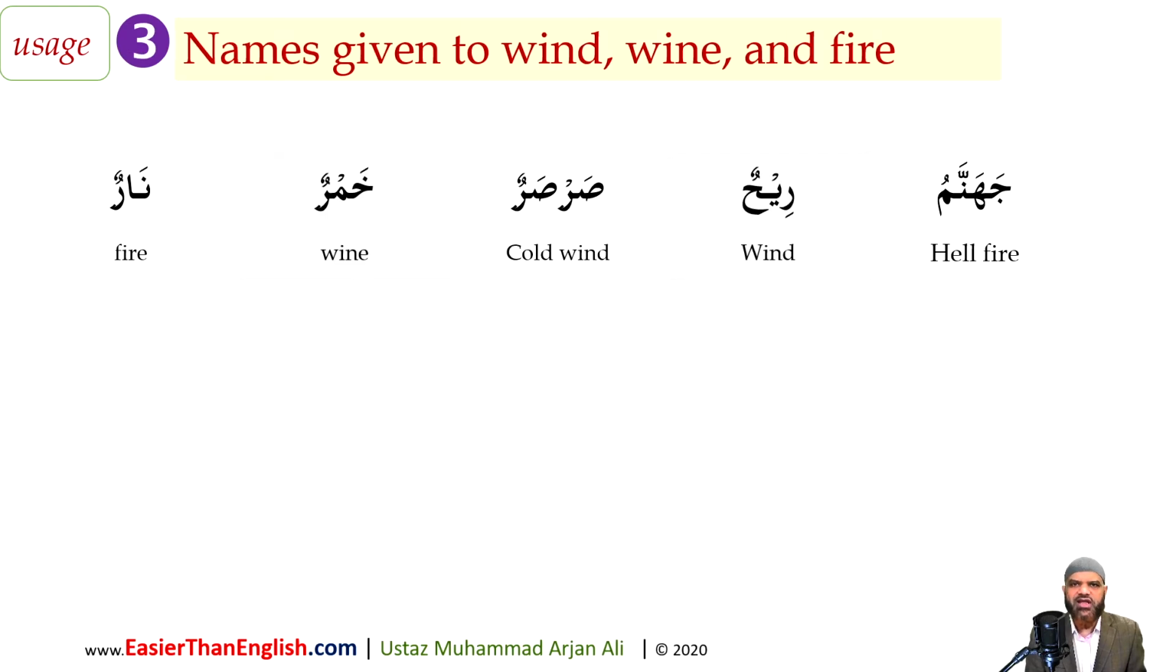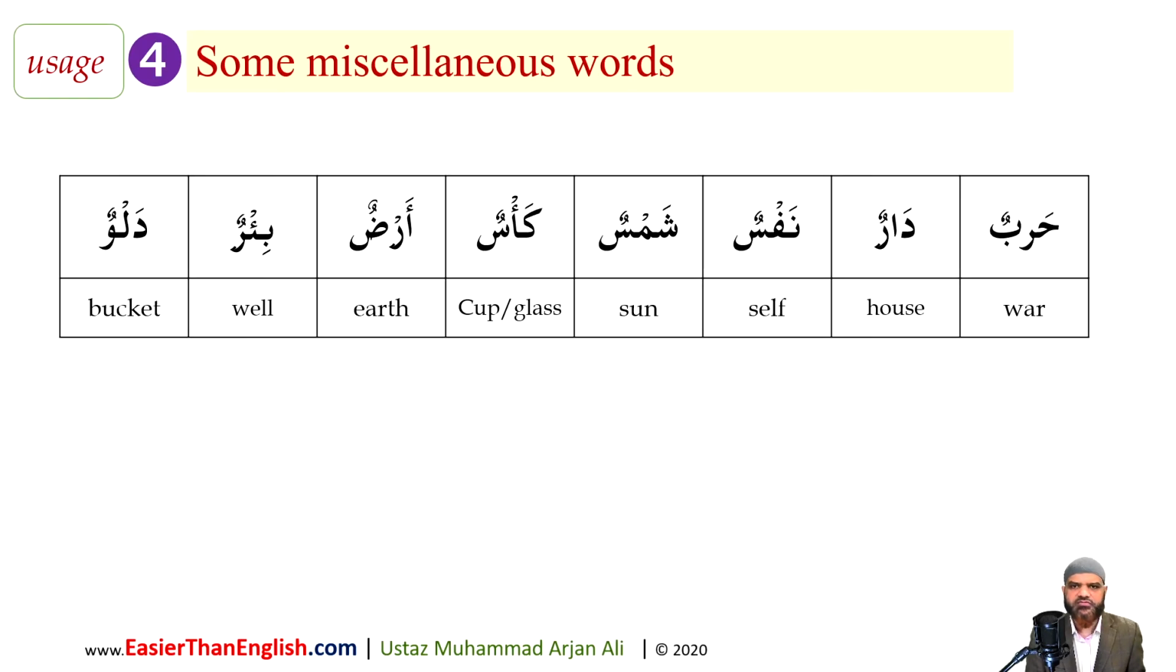Number 3, names or nouns given to wind, wine, and fire. So Jahannam, Rih, Sarsar, Khamar, Nar. These are names given to wind, fire, hellfire, that kind of thing. These words are treated as feminine. So that's your third category.